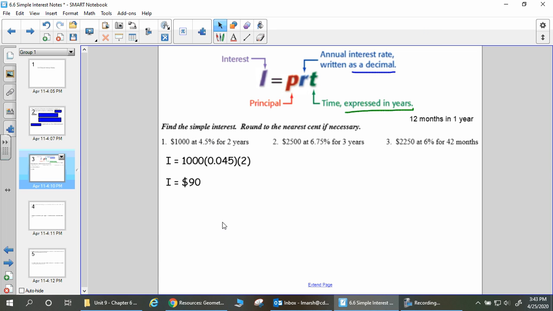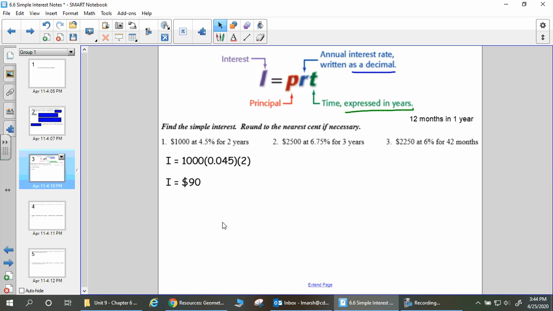So if this was a bank account, for example, if I put $1,000 in and I just let it sit there for 2 years, when I come back after 2 years, it'll be $1,090. They will have put 90 free dollars in my account that I didn't have to do anything for. Okay. If this was a loan, I would have paid an extra $90 over those 2 years because I borrowed that money. Okay. So that is how much interest happened over those 2 years.